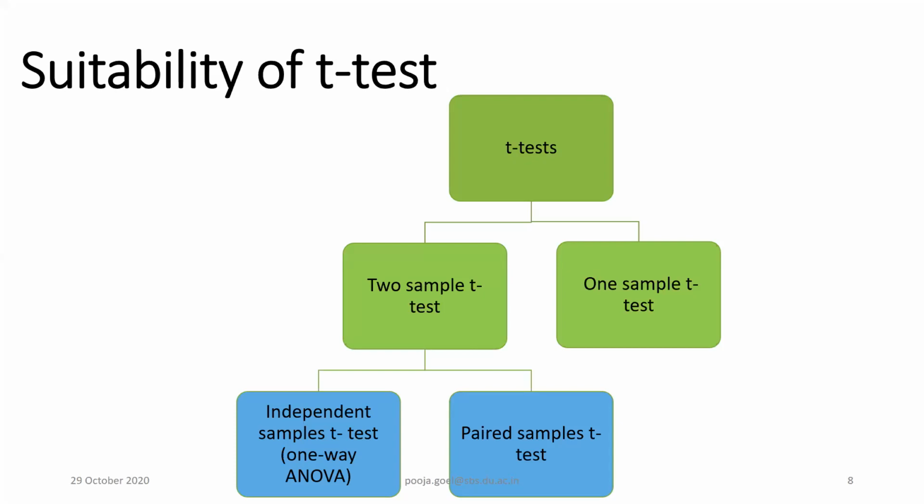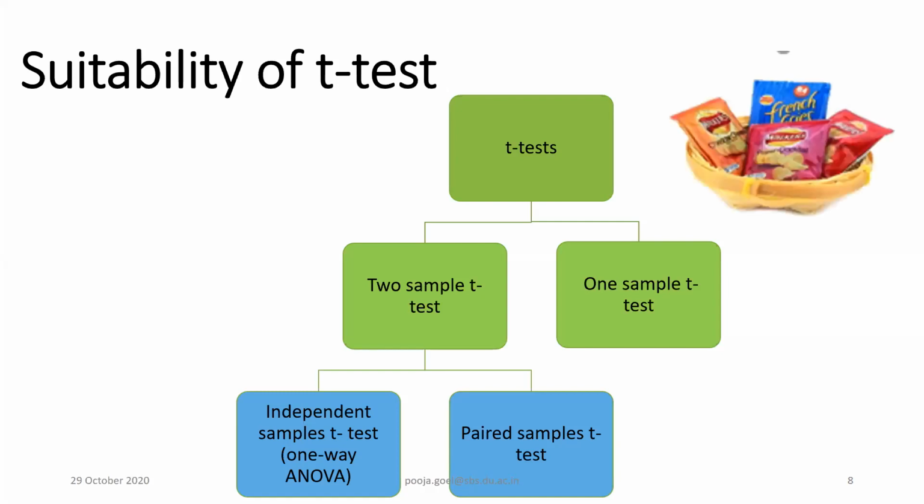One sample t-test means when we have one sample, one type of sample, and we are comparing it with some standard. For example, I bring chips at my home, okay, and when I read the labeling, I see there is 80 grams of chips. So one day I was free, literally free. I opened the chips and I started weighing the chips. It was 82 grams. I felt, oh, I was so lucky. I got 2 grams extra.